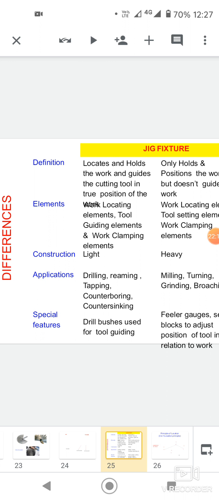Construction: jigs construction is light, and fixture construction is heavy. Applications of jigs are in drilling, reaming, tapping, counter boring, counter sinking, etc. operations. Applications of fixtures are milling, turning, grinding, and broaching operations.